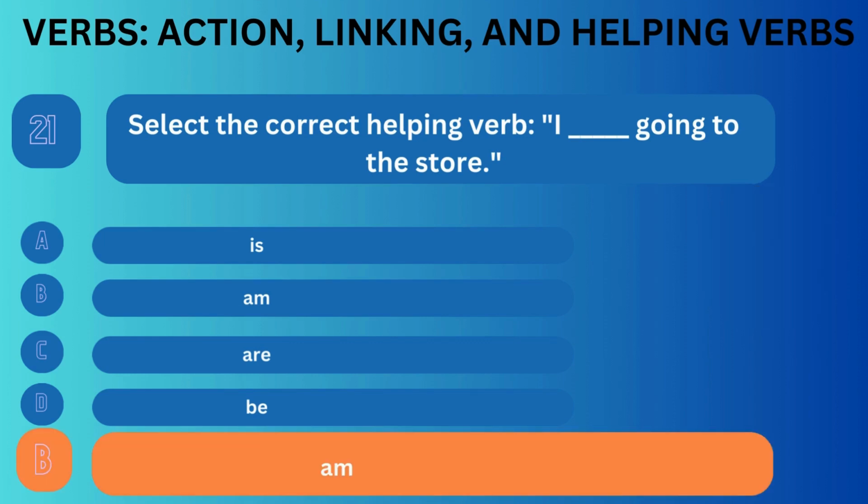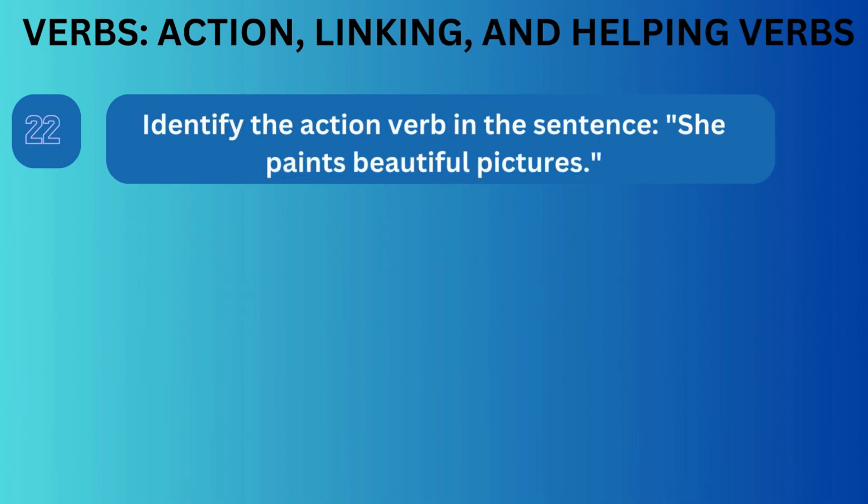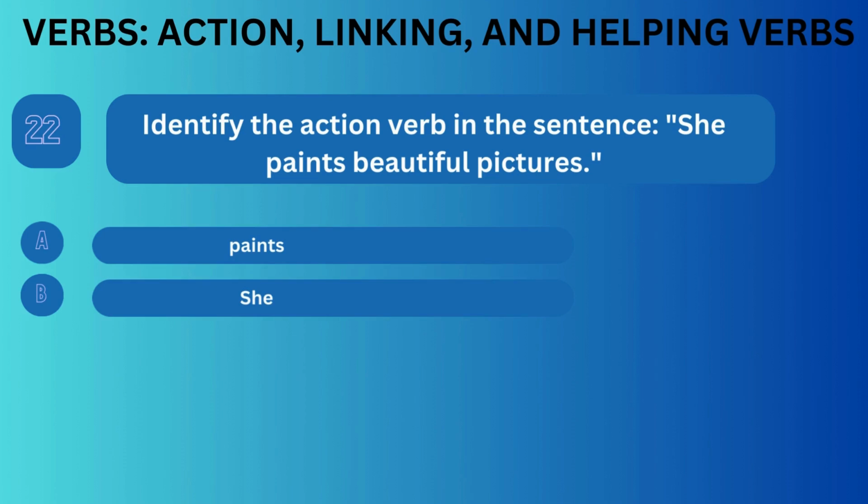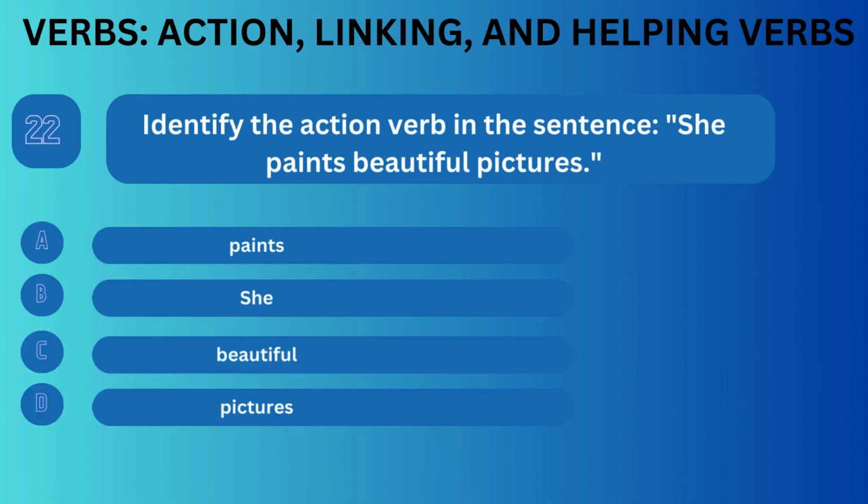Correct answer is B. Question number 22. Identify the action verb in the sentence. She paints beautiful pictures. Option A, paints. Option B, she. Option C, beautiful. Option D, pictures.